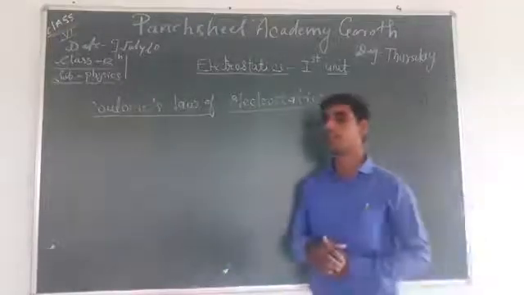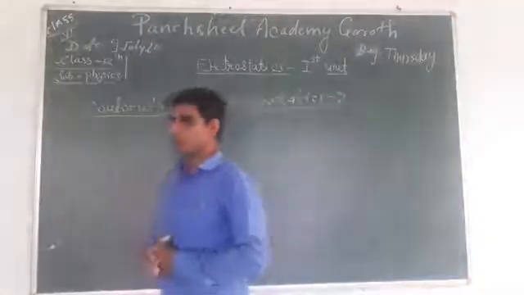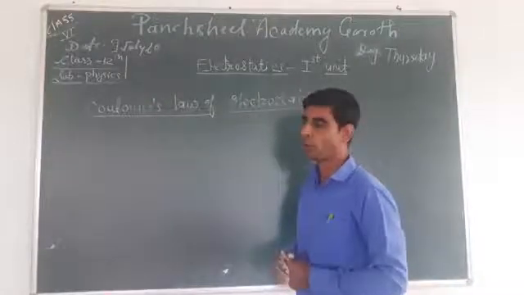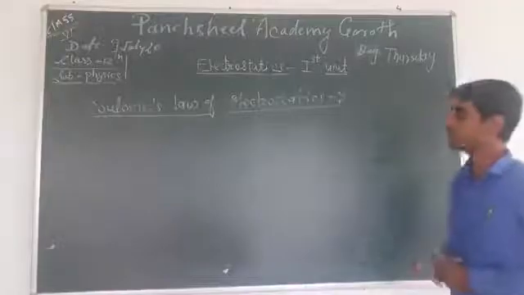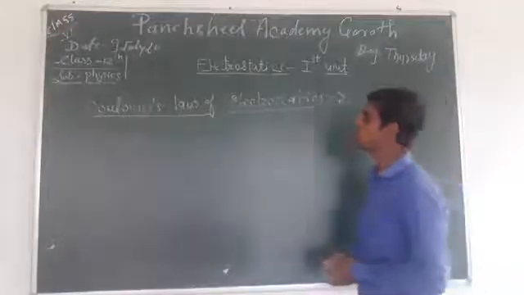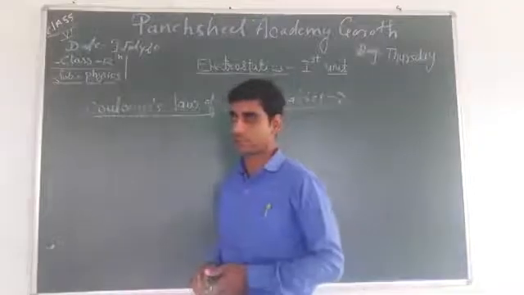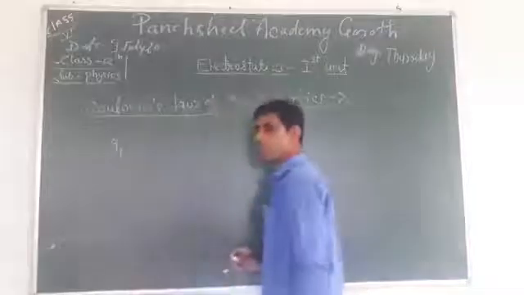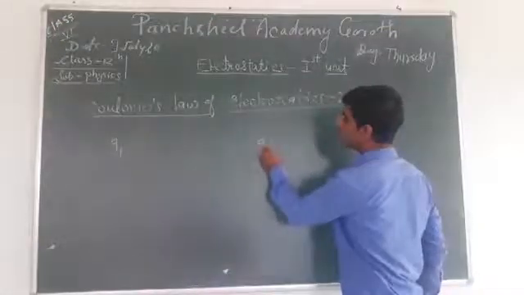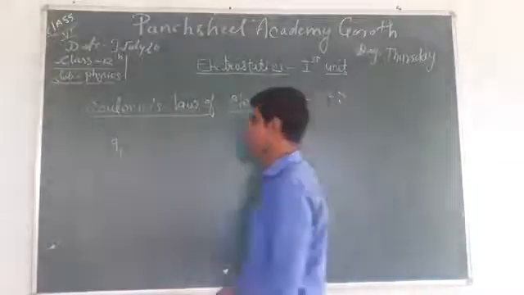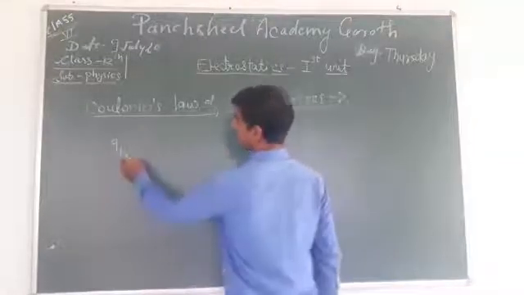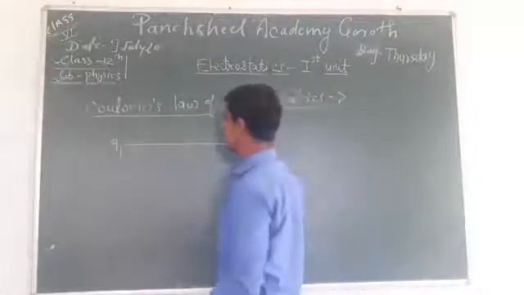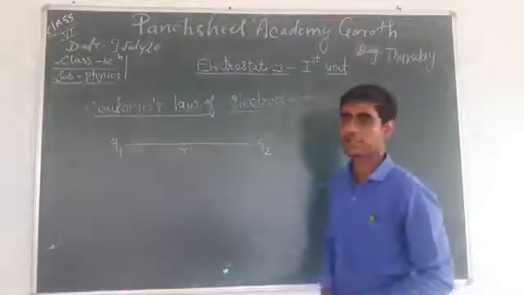So in 1785, Professor Coulomb gave a very important law which is called Coulomb's law of electrostatics. Suppose charge Q1 is placed here and charge Q2 is placed here, and r is the separation between these two charges.